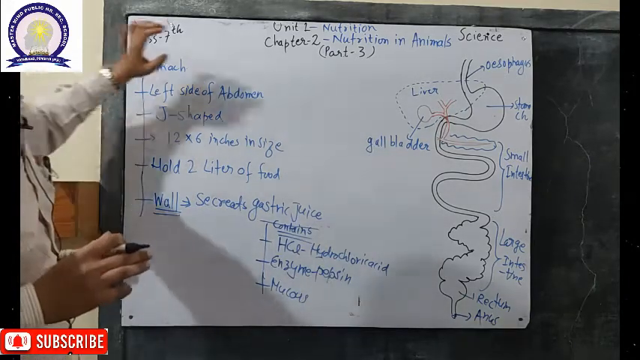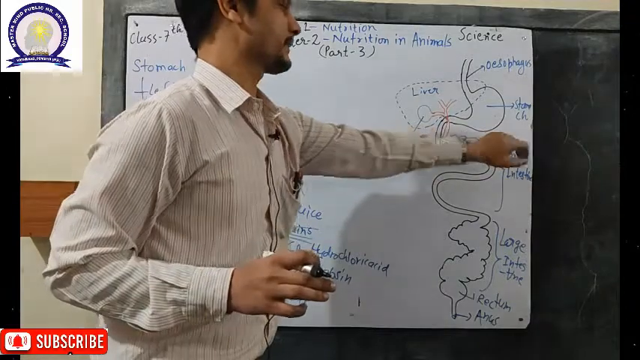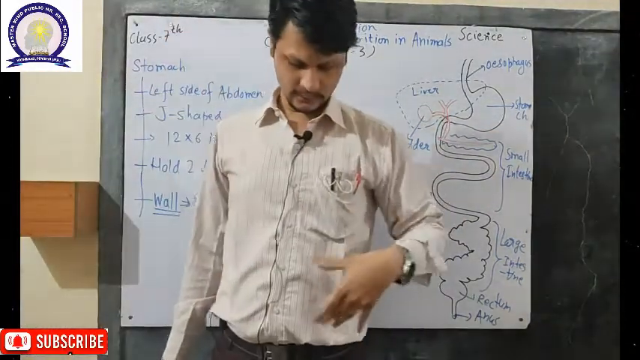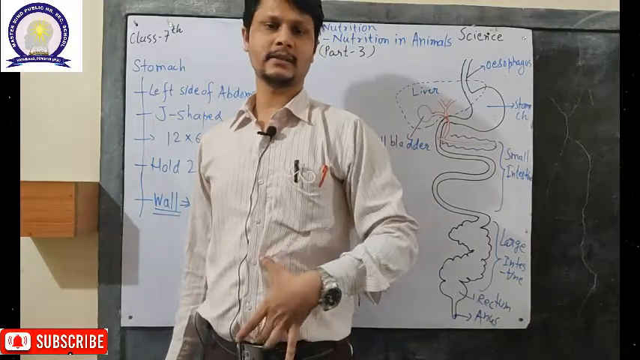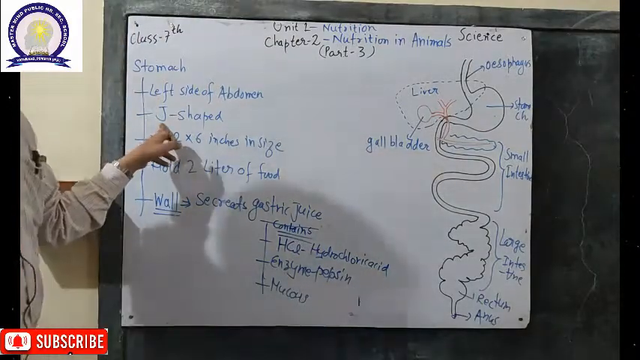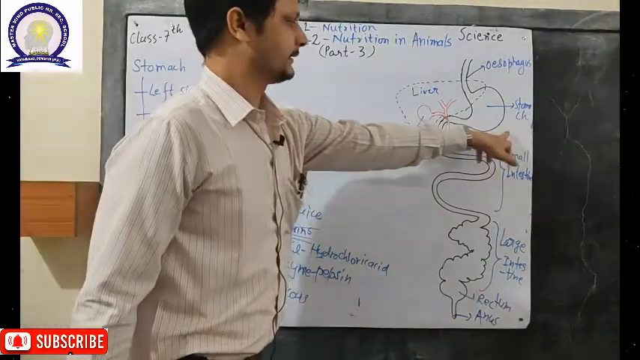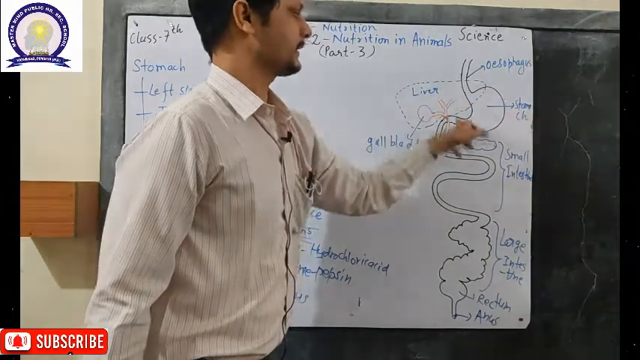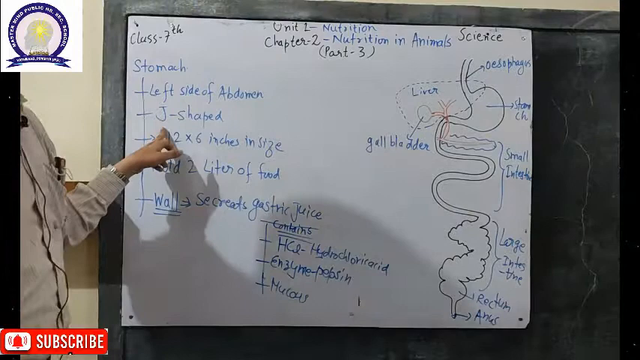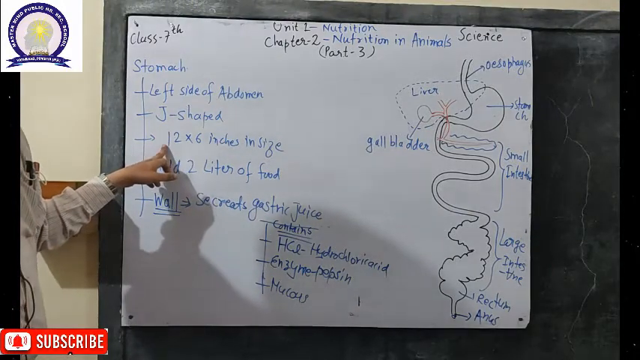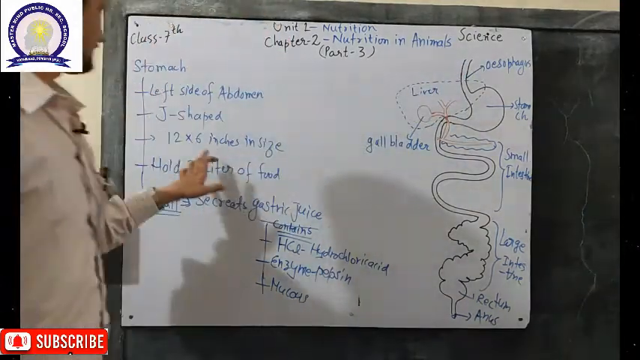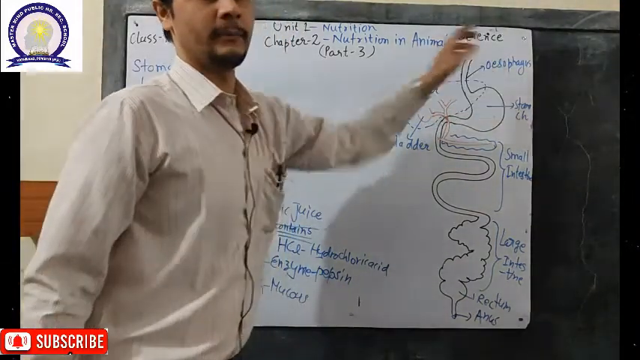The stomach is an organ present on the left side of your abdomen. If somebody is standing in front of you, somewhere in this region the stomach is present. It is roughly J shaped. As you can see here, this is the stomach, the black section that I am circling around. It measures around 12 inches in length and 6 inches in width and breadth.